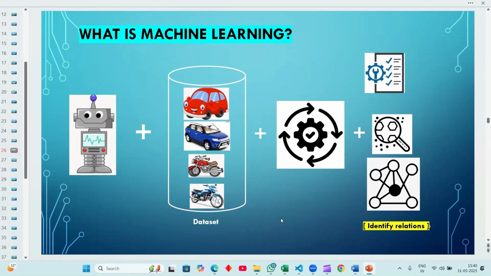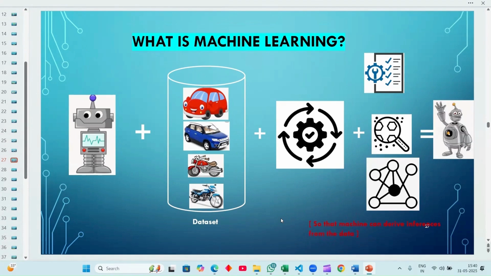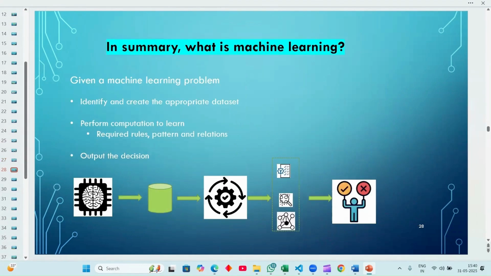After that, it analyzes the relationship between the objects. Okay. After that, it decides. So this is a machine. Okay. So that the machine can derive an inference from the data. After that, we can generate a machine. So this is how the machine learning concepts run.